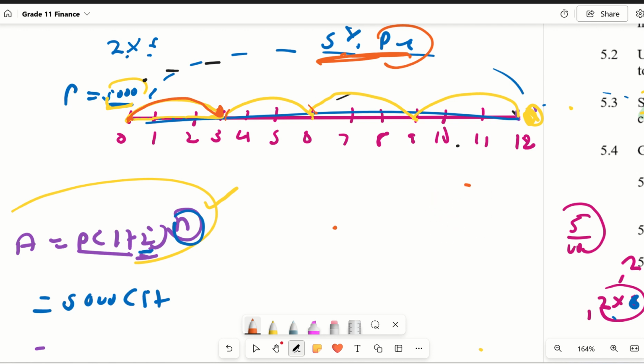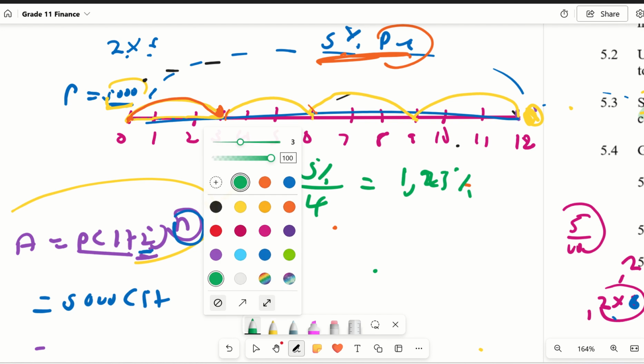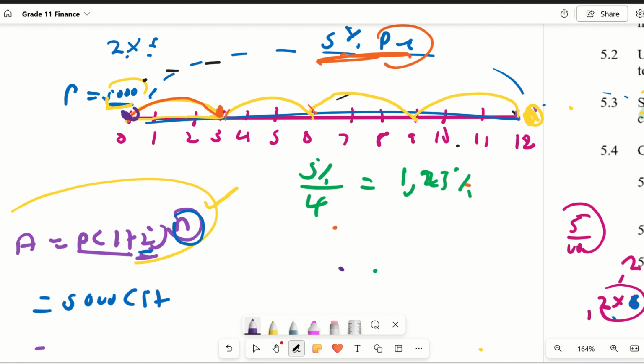Similarly, you're going to take this 5% and divide it by 4. This will give you 5 divided by 4, which is 1.25%. Proper stuff. So when this guy leaves his money there, after 3 months, the 5,000 will increase by 1.25%.